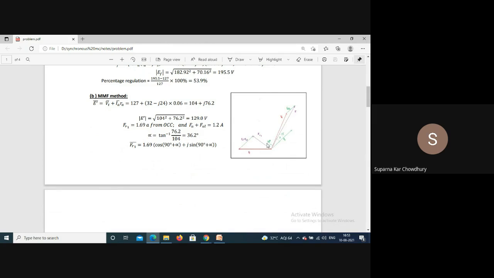Either you can do it by calculating, or this 1.2 I have missed here; this FA plus FAL will be there. Or we can draw it on graph paper with this angle and this magnitude, taking a scale, and you can calculate FF from here.